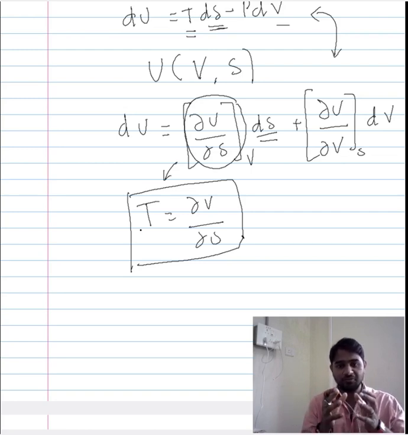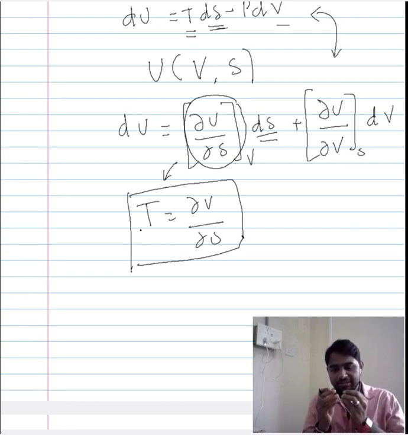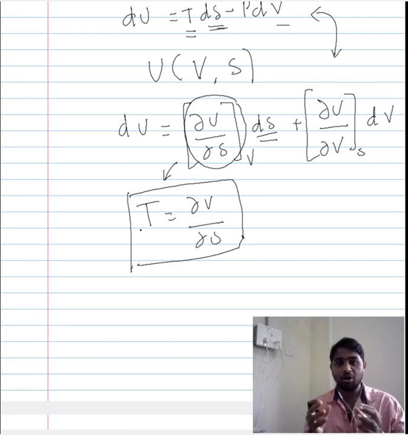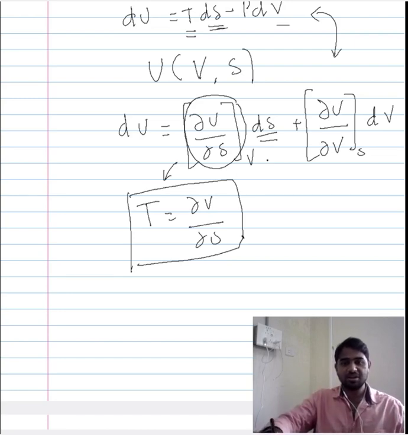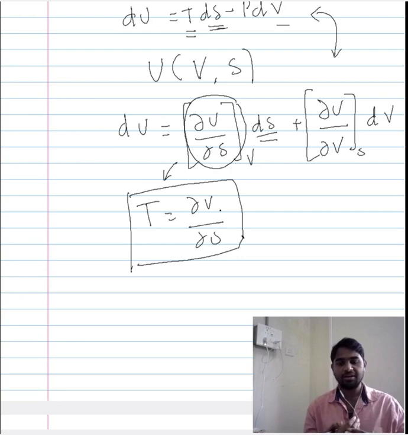So that is how, if you could recollect, we introduced temperature. In thermodynamics, the temperature is introduced as a factor that would indicate a change in the state of the system. The theoretical understanding of how this change happens comes from the change in the entropy and the subsequent change in the internal energy.